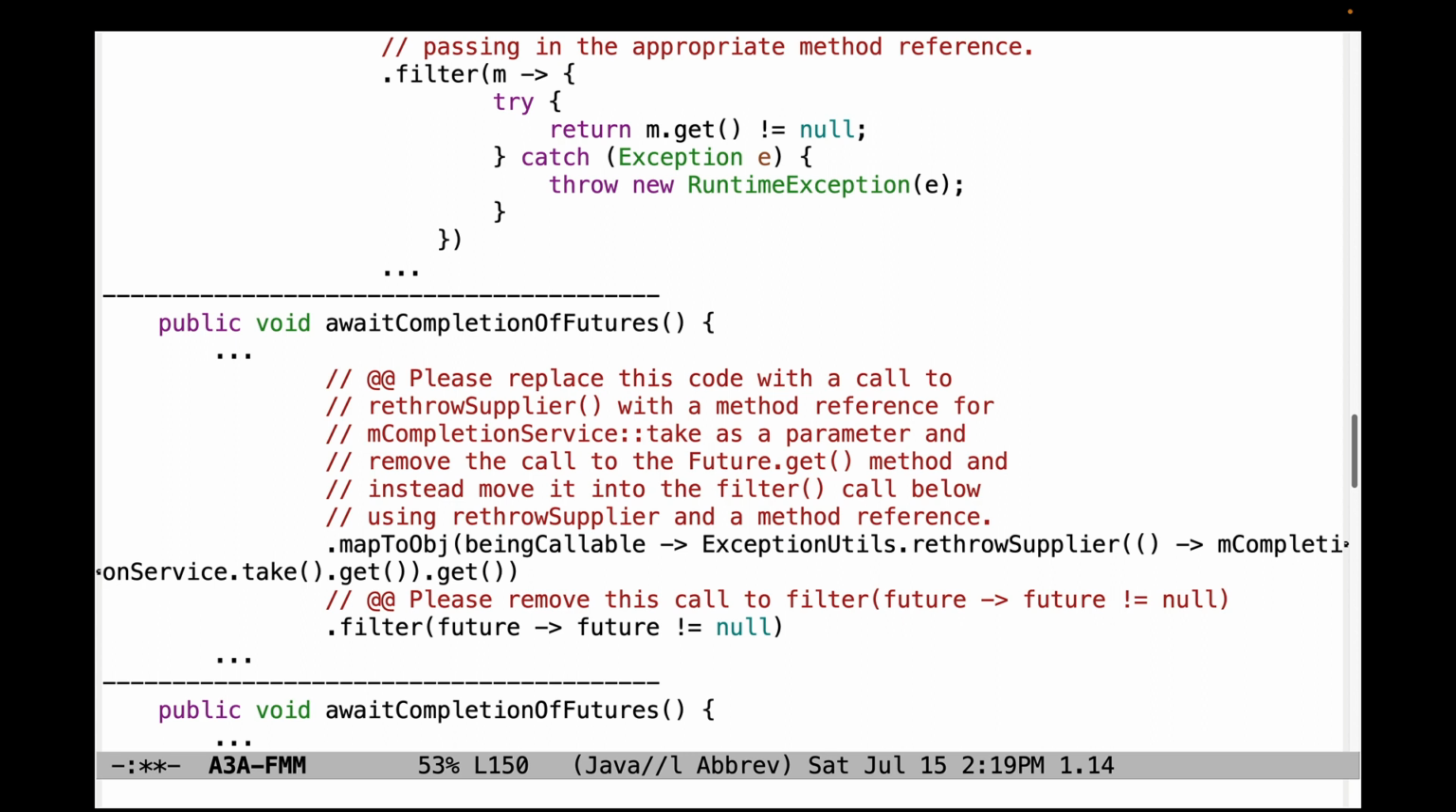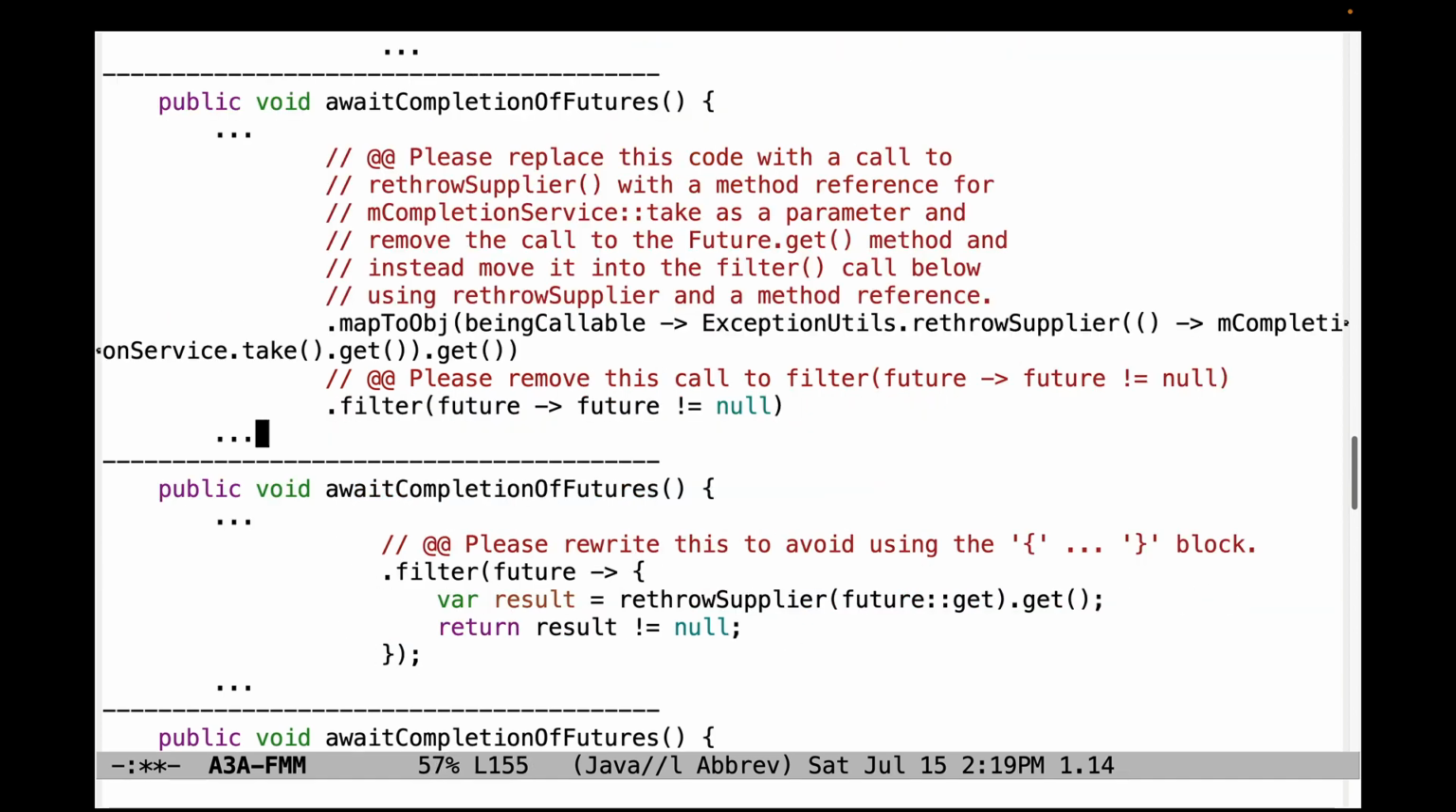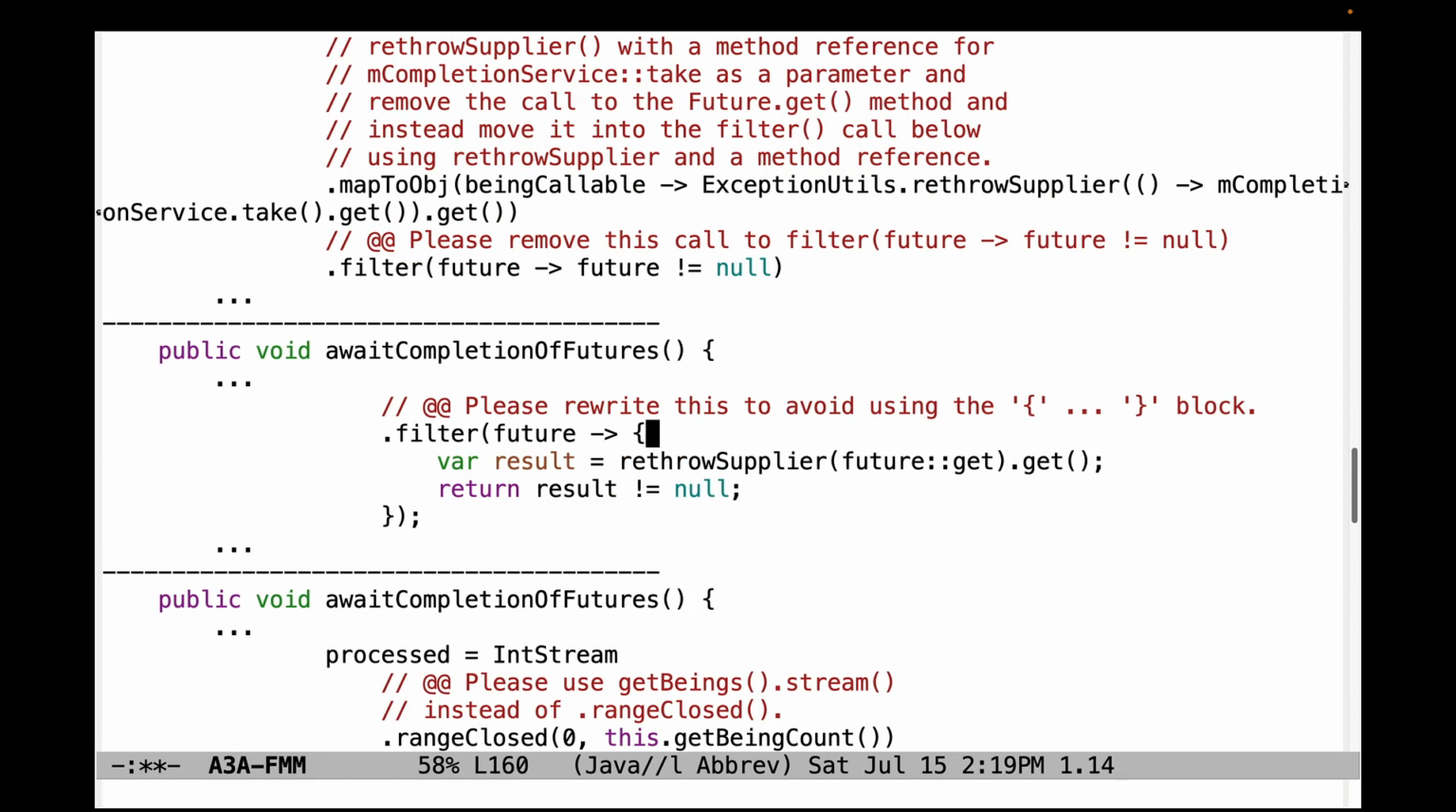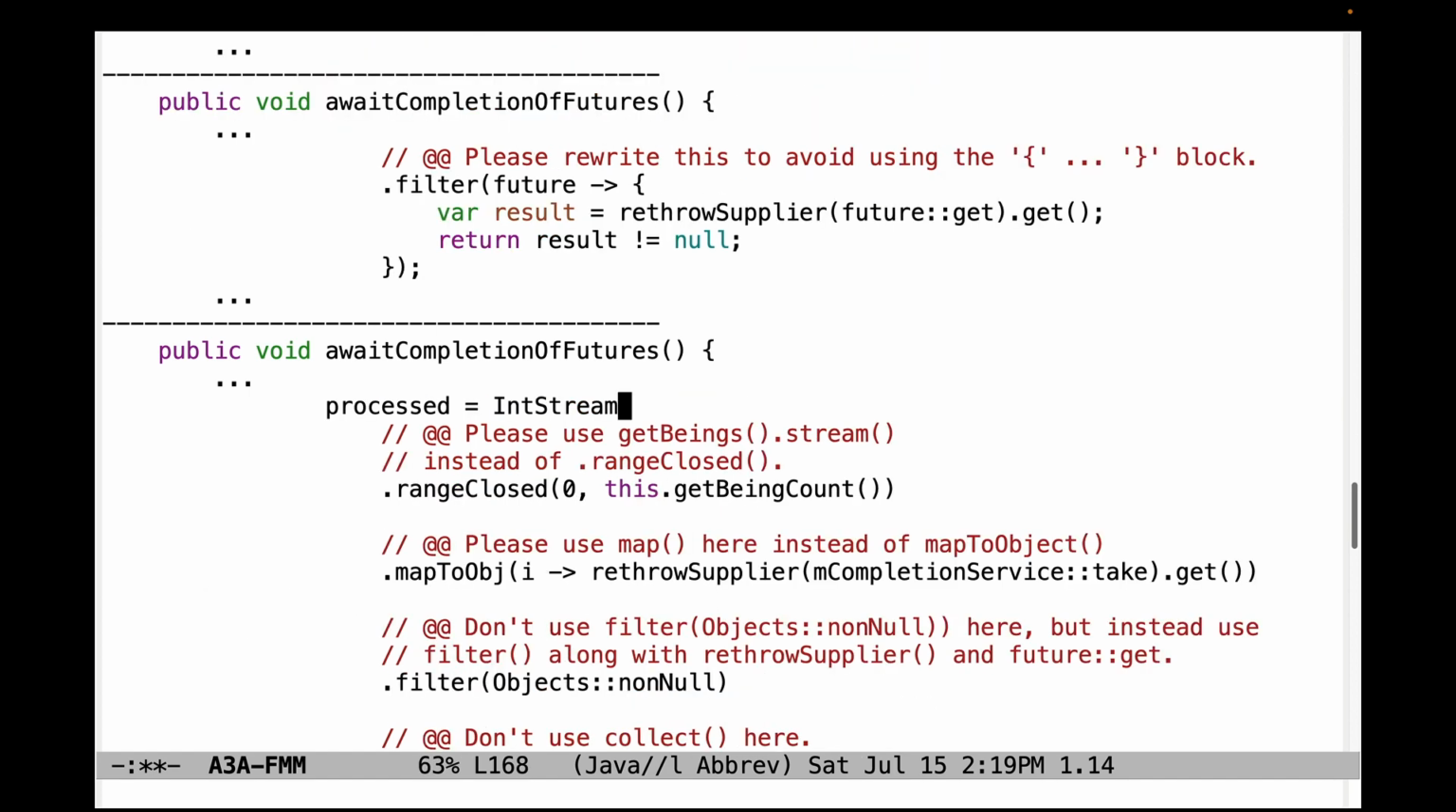Please replace this code again with a call to rethrow supplier, taking completion service take as a method reference parameter, and also call the future.get method separately in rethrow supplier in filter. And once you do that, you can remove the call to filter where future is not equal to null. That'll clean things up. Please rewrite this code to avoid using the curly brace block. There's no need to do that if you do the call correctly and check if it's null or not.